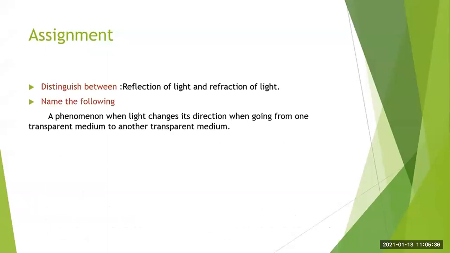Okay. So you can just take the screenshot of this. Distinguish between reflection of light and refraction of light. Then name the following. Such type of question is asked in the exam. Name the phenomena when light changes its direction when going from one transparent medium to another transparent medium. What is the name of this phenomena? Okay. So students, you can just take the screenshot of this. And all these things we have already discussed.